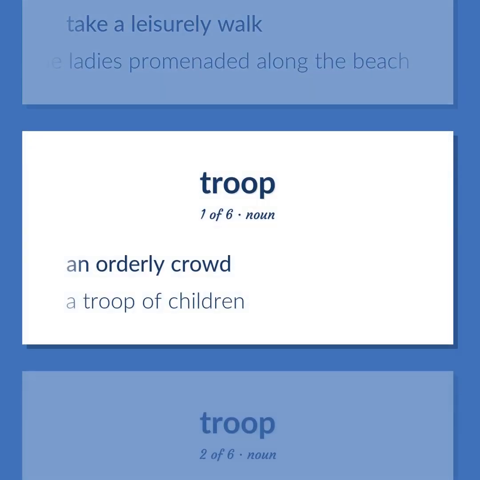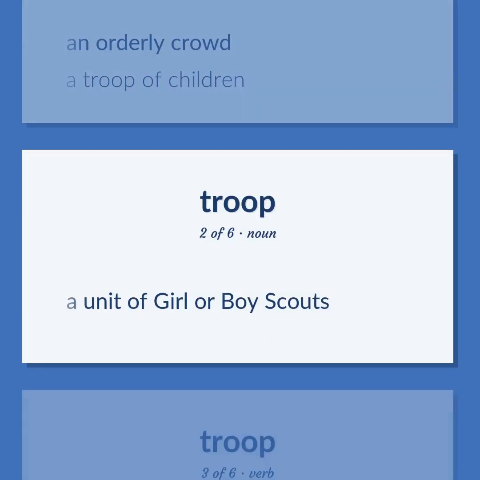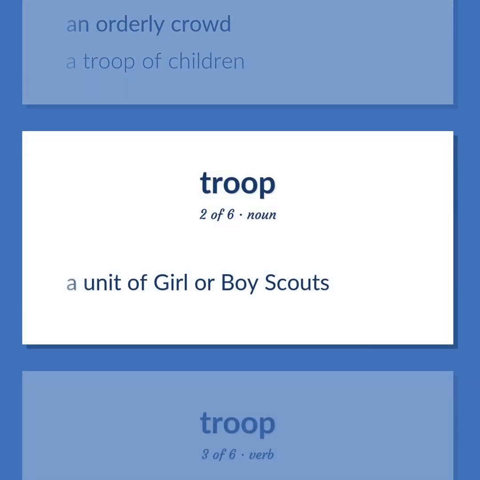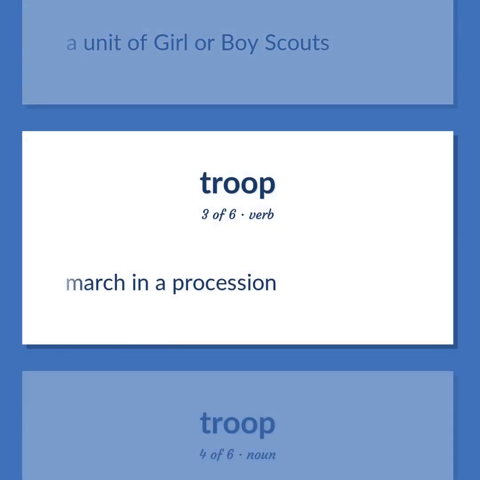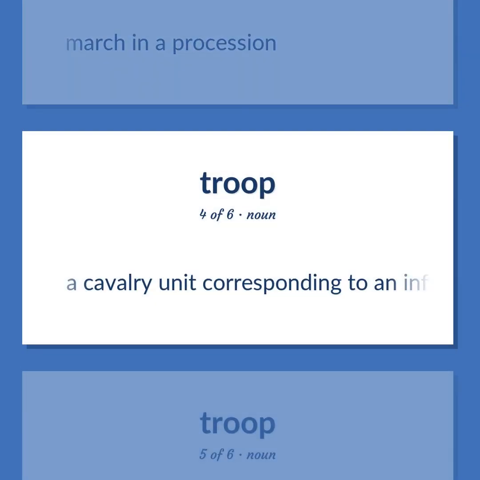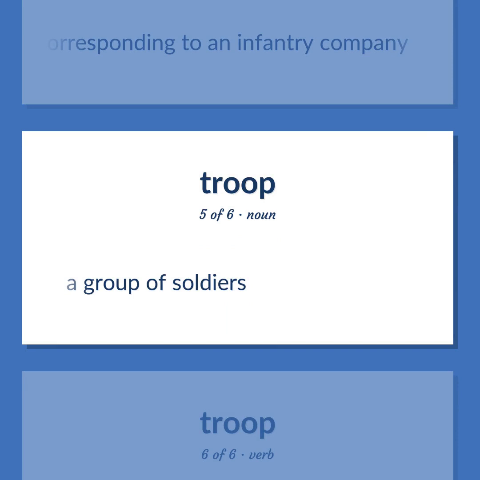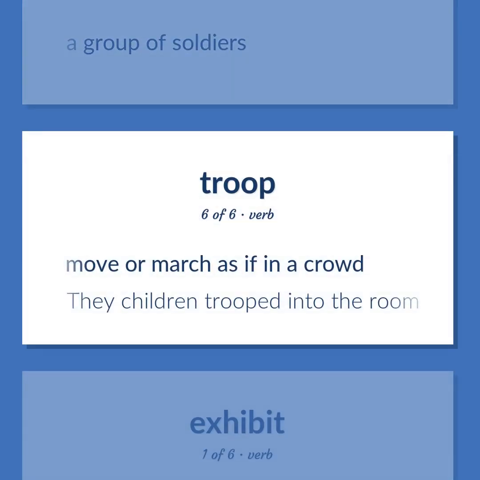An orderly crowd. A troop of children. A unit of Girl or Boy Scouts. March in a procession. A cavalry unit corresponding to an infantry company. A group of soldiers. Move or march as if in a crowd. The children trooped into the room.